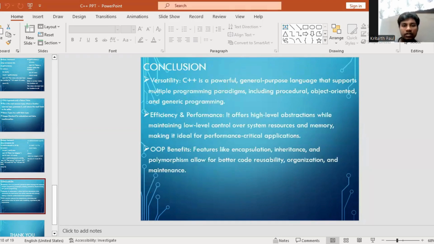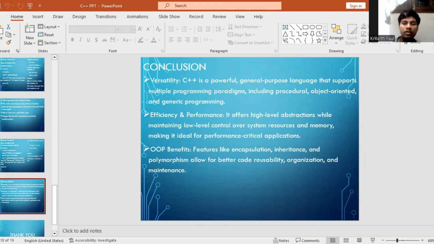Conclusion. Versatility. C++ is a powerful general-purpose language that supports multiple programming paradigms, including procedural, object-oriented, and generic programming.